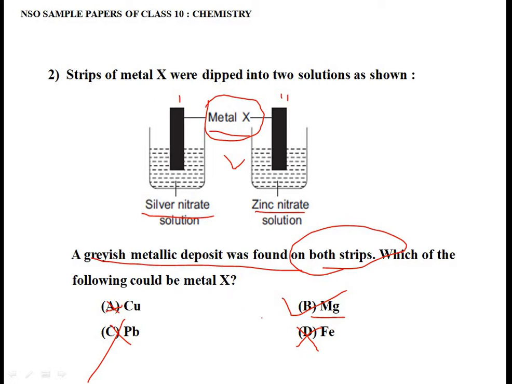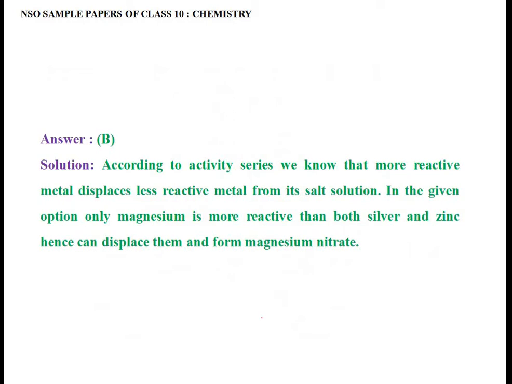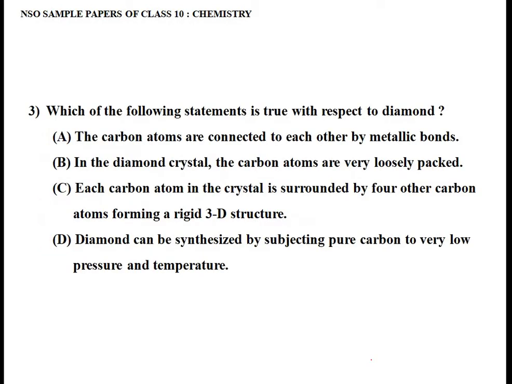So let's check our answer. The answer is B, that is magnesium. Why? The solution says according to the activity series, we know that a more reactive metal displaces a less reactive metal from its salt solution. In the given options, only magnesium is more reactive than both silver and zinc. Hence, it can displace them and form magnesium nitrate. Understood? So this is very simple.